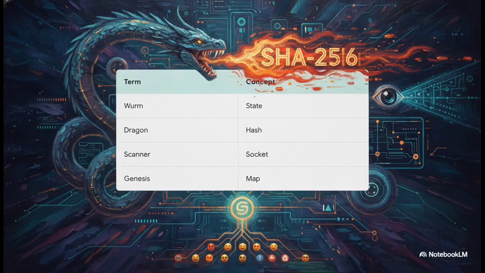To help us navigate all this madness, I've put together a sort of decoder ring based on the source files. And this is crucial. Every single piece of fantasy terminology here translates directly into a very real standard networking or cryptographic concept. That worm body, it's just state string generation. The Dragon Flame, actually a deterministic SHA-256 hash. The Enlighten scanner is simply a subnet socket scanner, and the Genesis kernel is just the initial network state map. When you actually translate the vocabulary, it hits you. We are looking at a very serious piece of network infrastructure.